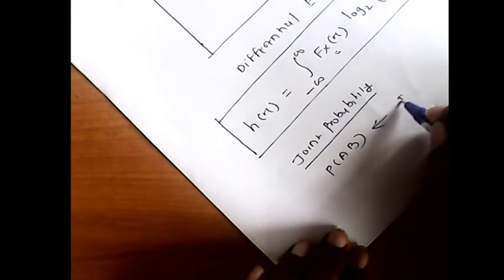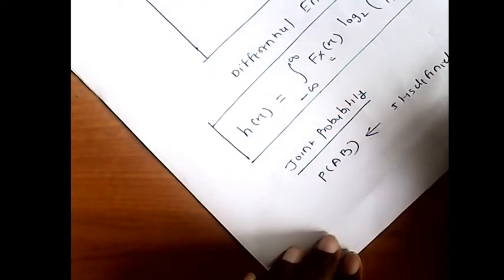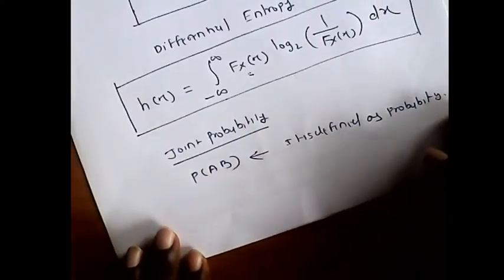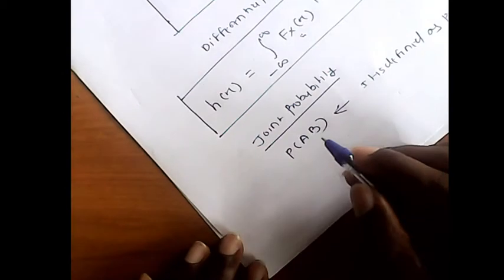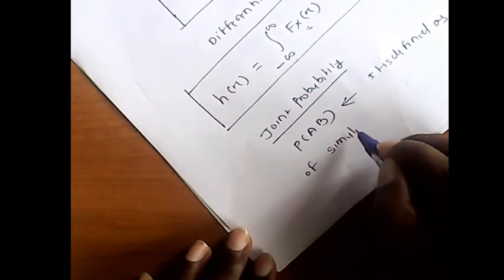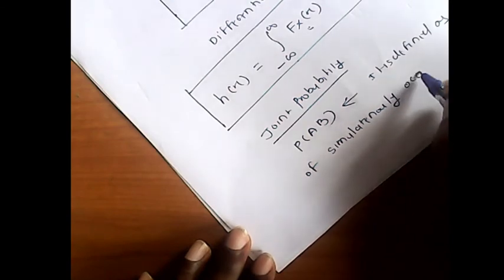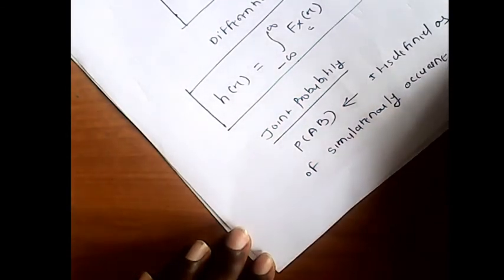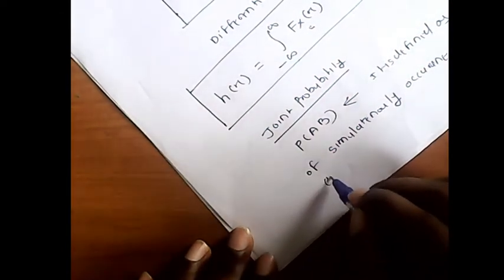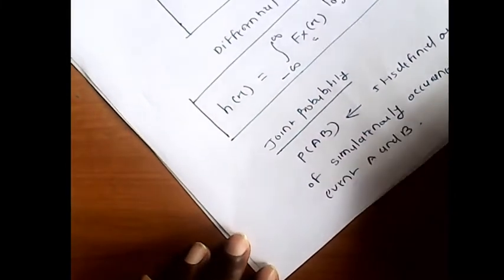So we can say, when it is defined as the probability that will happen when both the events occur simultaneously, that is the occurrence of both events A and B. So that is called a joint probability.